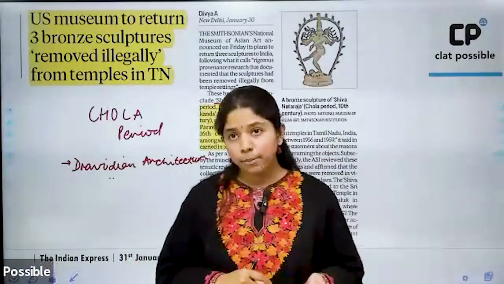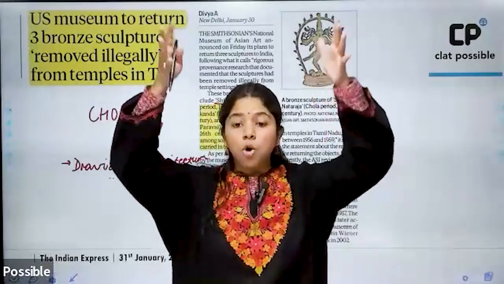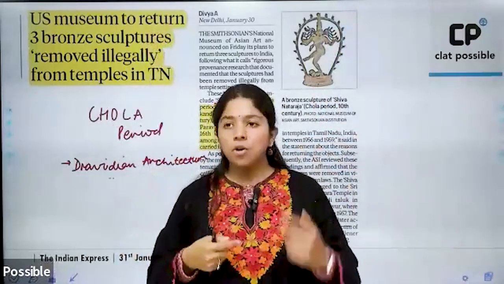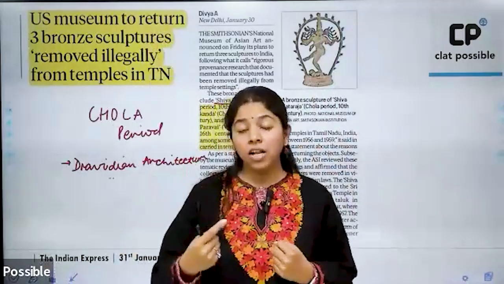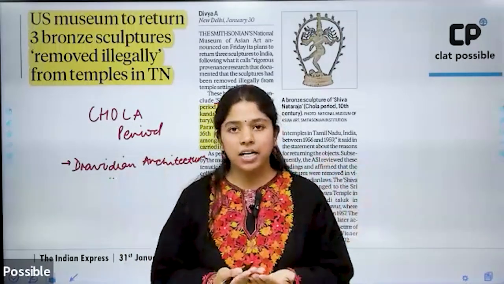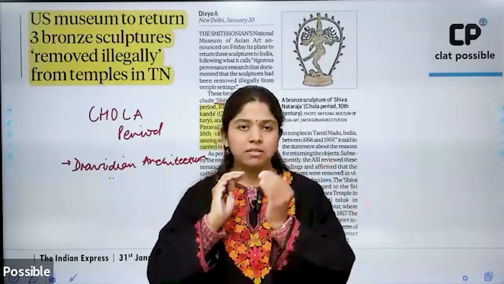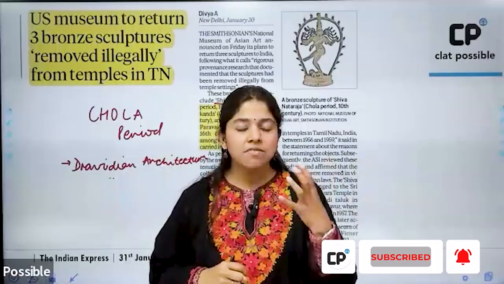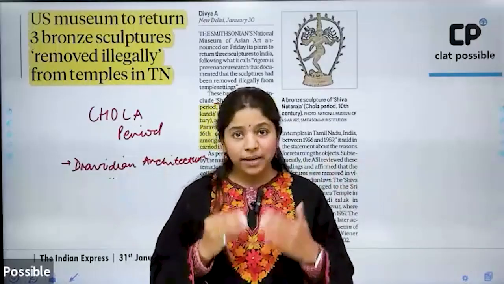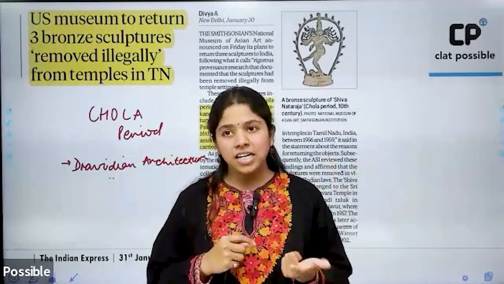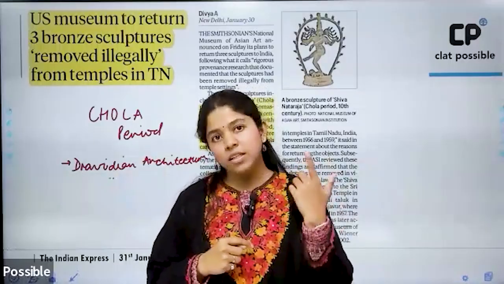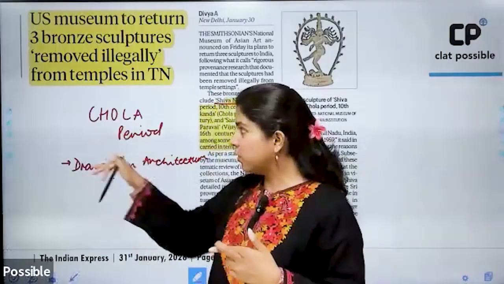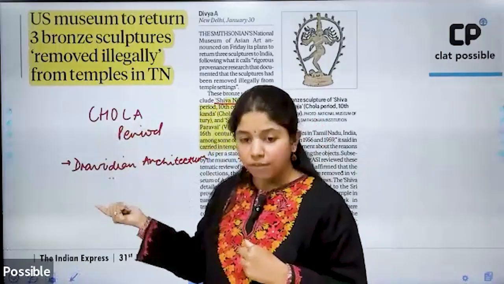The Southern Indian temples, they have extremely tall gopurams. What are gopurams? Gopurams are entryways to the temples. And not only are these gopurams very, very tall, but they're extensively decorated with small miniatures and sculptures, etc. And beautifully colored with nice, vibrant colors. So these are certain specific distinctive differences between the Northern Indian temple styles and Southern Indian. So this Southern Indian temple architecture was brought during the Chola period, known as the Dravidian architecture.